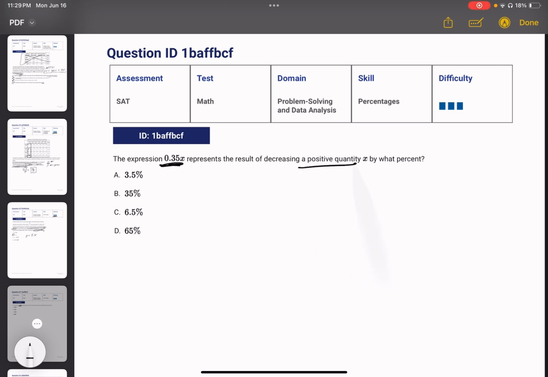So let's just pick a positive quantity. Let's pick 1 because it's a very easy number to handle. So we're going to put 0.35 times x, and our x value we're going to choose as 1 is equal to 0.35. So our x value decreased from 1 to 0.35.